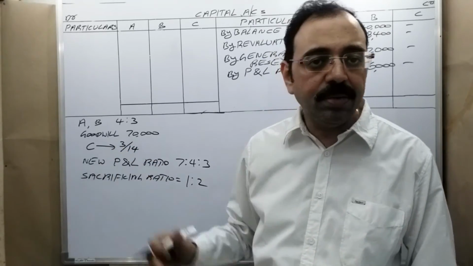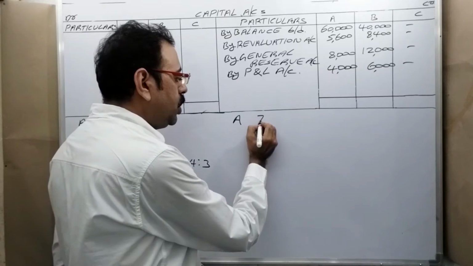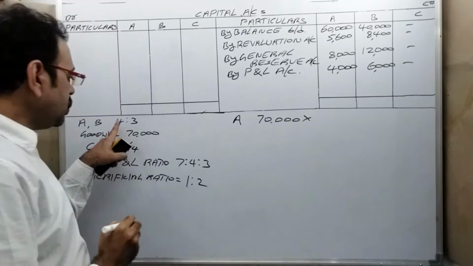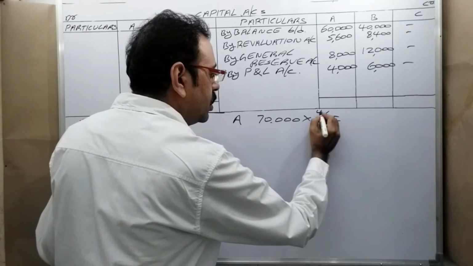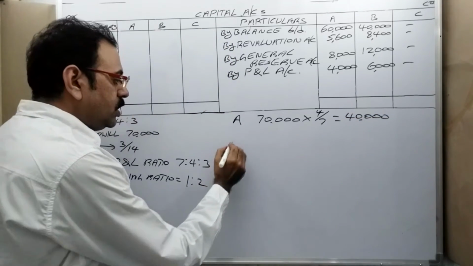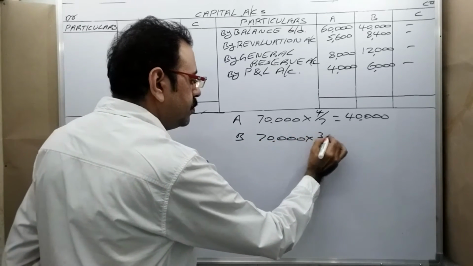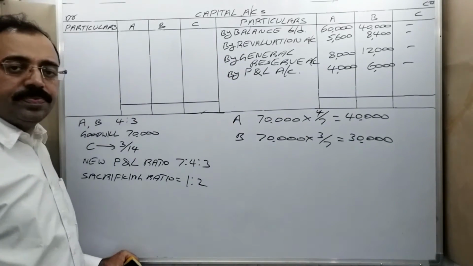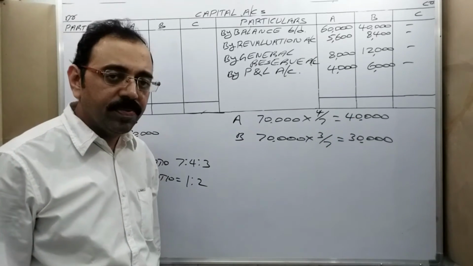Before C's admission, how did they used to take that amount? A, in total goodwill 70,000, A's share is 4/7, which is equal to 40,000 rupees. Similarly, B's share is 30,000 rupees. Before the admission, they used to get the amounts like this.